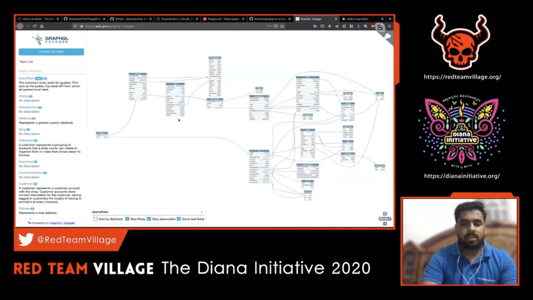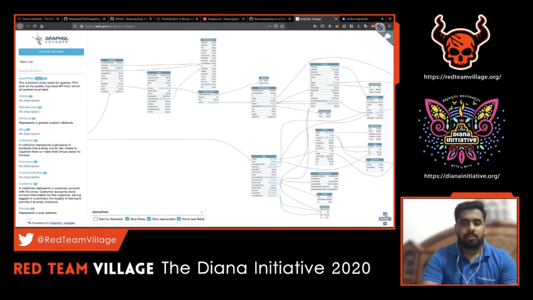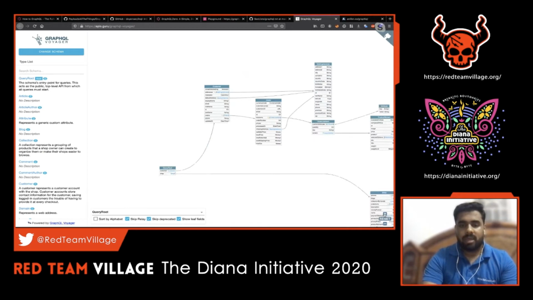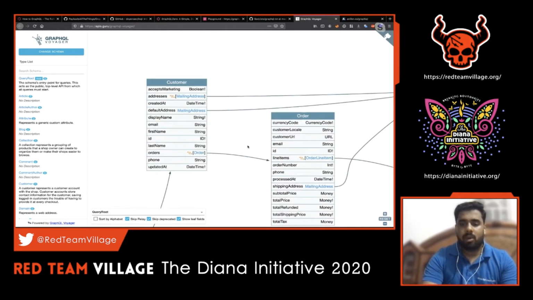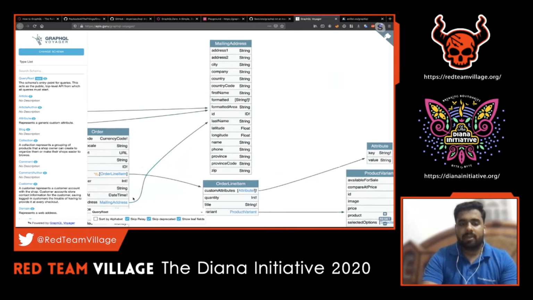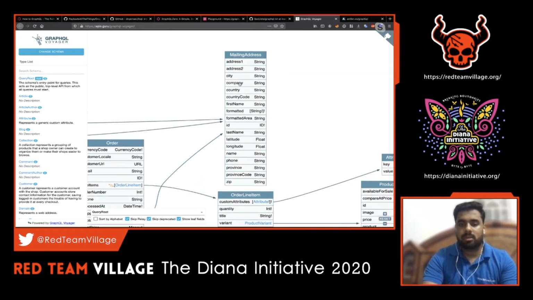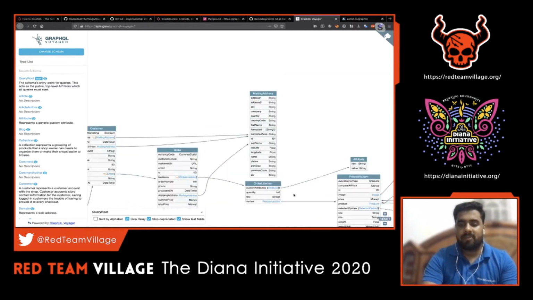We can see there is a graphical representation put in place here. If we take a closer look, there is something called query root. This is where the query originates from, and we have customer as an entry and order is one more, and there is a relation from the customer field to the order request. You can think of these as different queries or mutations. Then that in turn has a representation of the mailing address. There is a reference specific to the shipping address, and this mailing address is referred to in this table. In the same way, we have different notations here.